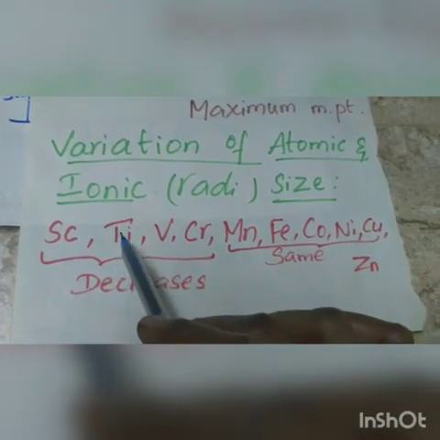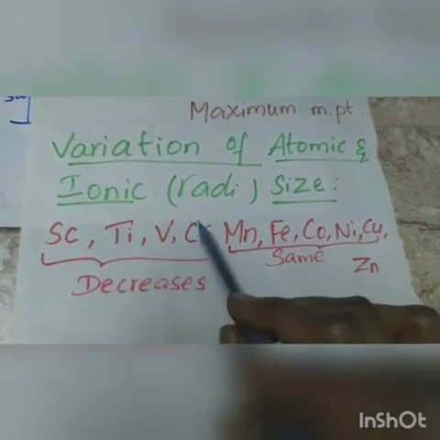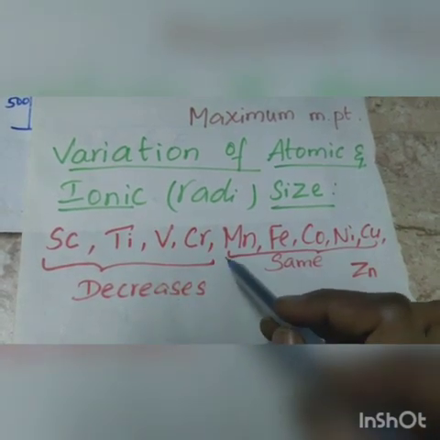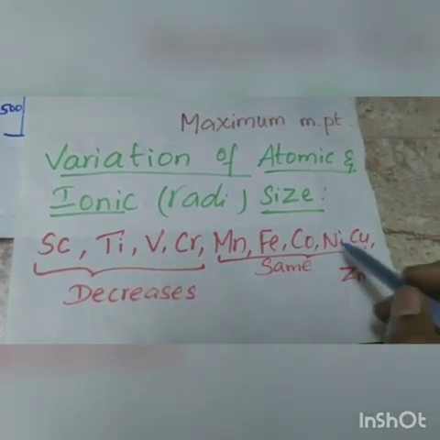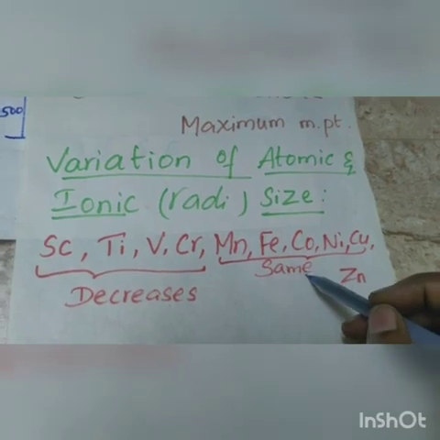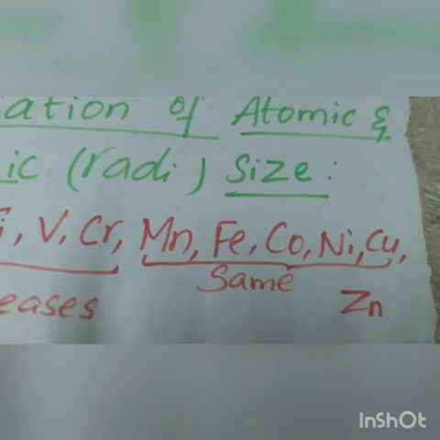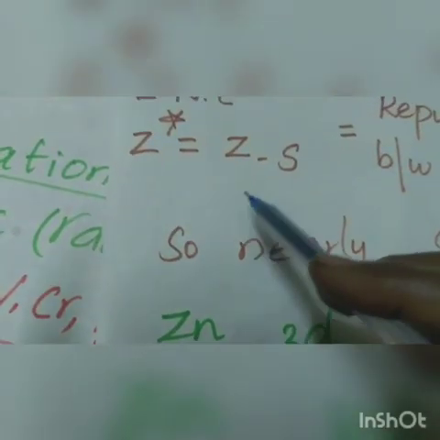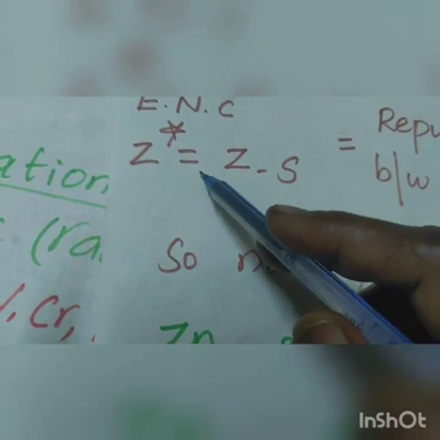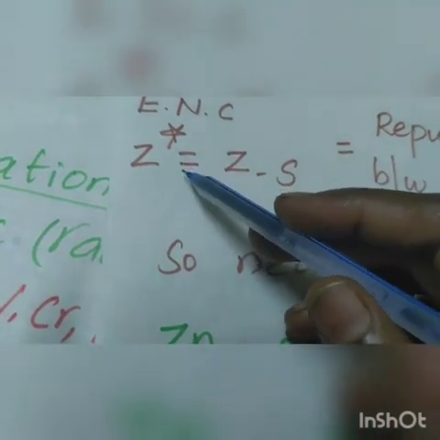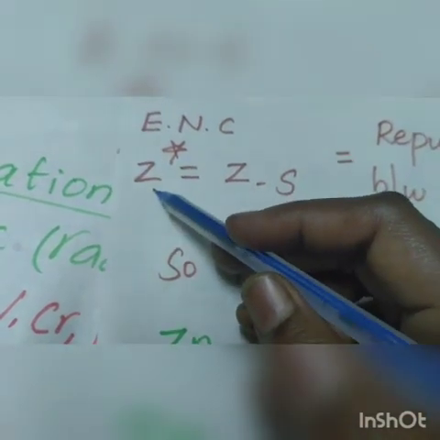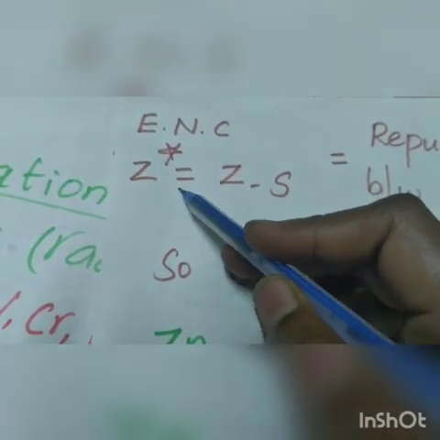But in the 3d series, from scandium to chromium atomic size decreases. After that, up to copper, atomic size remains constant because even though the number of electrons increases in the 3d subshell, these electrons shield the nucleus attraction only partially. So the effective nuclear charge value increases.